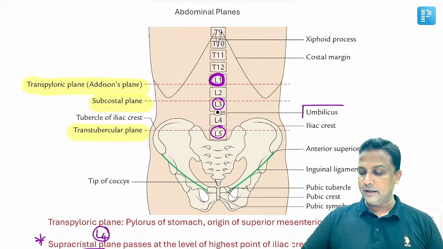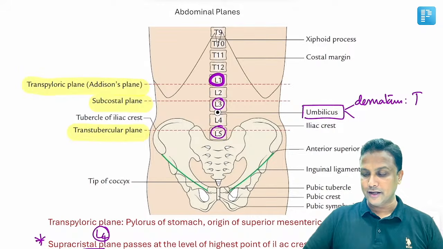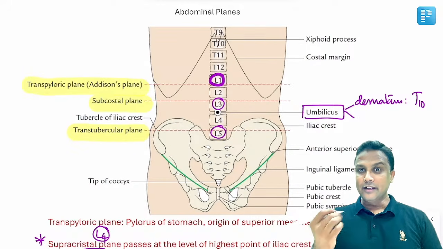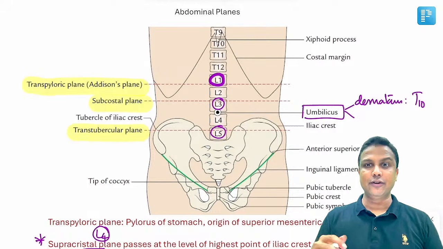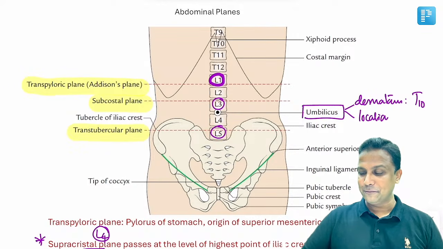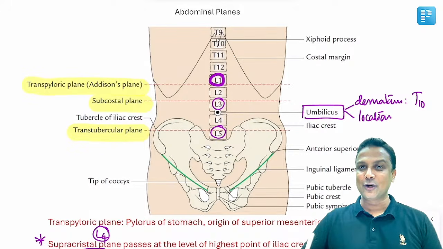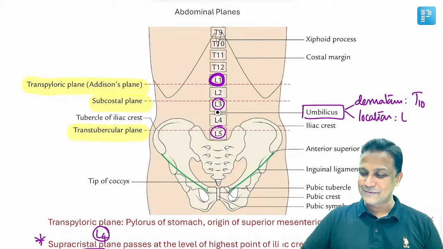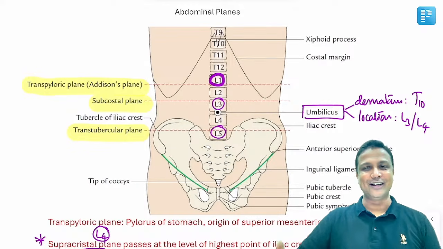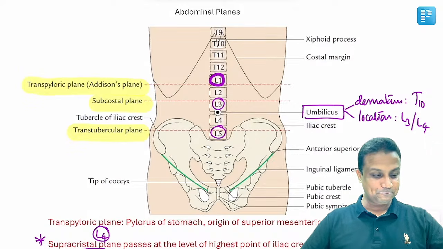And then coming to the umbilicus here, two questions from here. What will be the dermatome of the umbilicus? I think you all would have memorized T10. The skin surrounding the umbilicus, the paraumbilical region, will be supplied by T10. Fine. But in your recent FMG exam, they have twisted it, because all the students were memorizing: umbilicus T10, umbilicus T10. They asked the location instead. And the location of the umbilicus is between L3 and L4. You can clearly see in our diagram here, sir. So in this manner, all the points are covered here, sir.